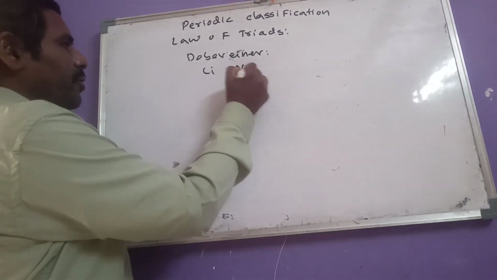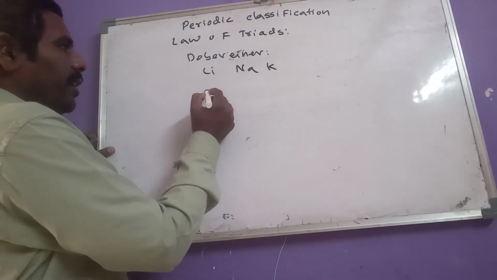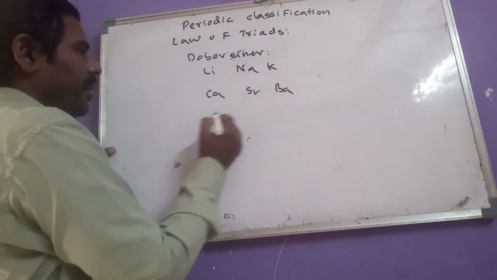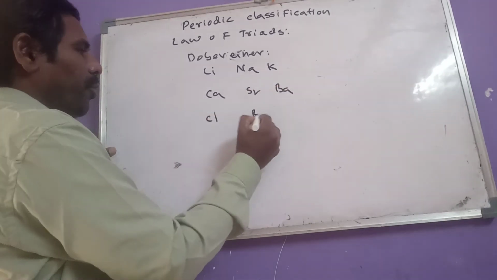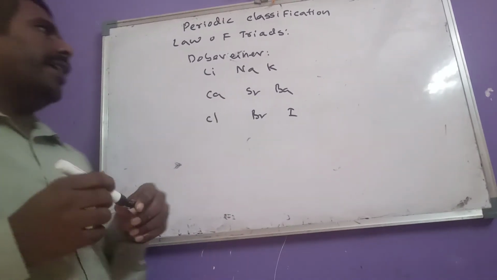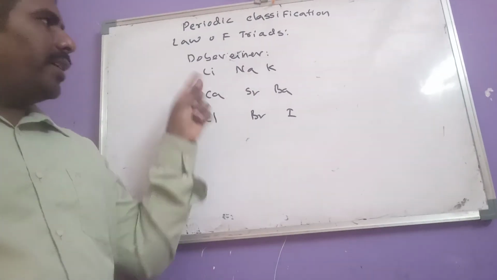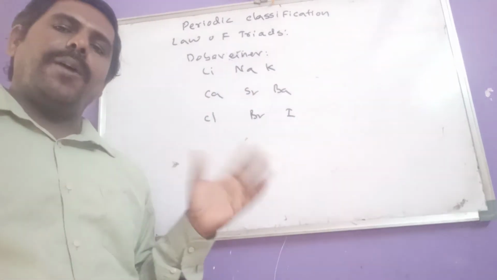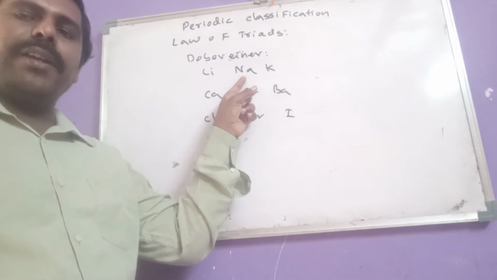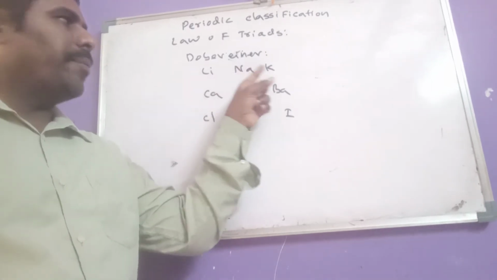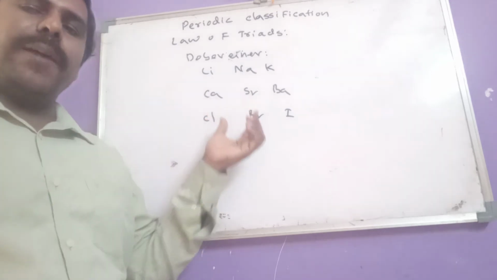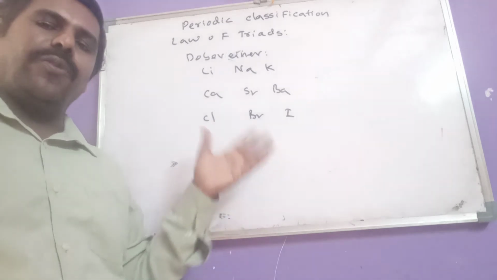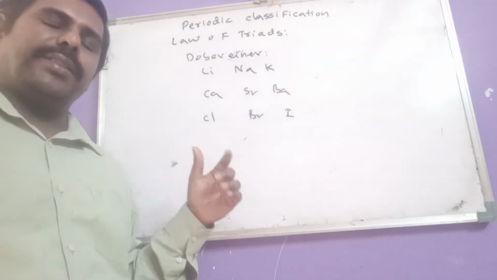First one: lithium, sodium, potassium. Second one: calcium, strontium, barium. Third one: chlorine, bromine, iodine. In the first triad, lithium, sodium and potassium have almost the same properties, and the atomic weight of sodium is the average of the atomic weights of lithium and potassium. He observed some triads like this. But of course, it is not applicable to the remaining elements, so this law was ruled out.